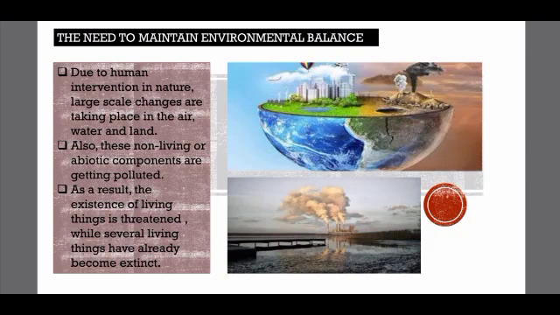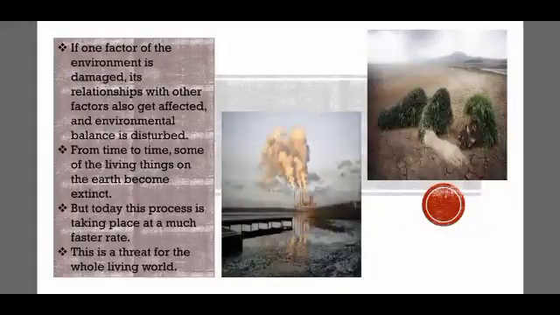Now, definitely the human world is present, but animals and trees are getting extinct in number. That means they are getting depleted in nature. Their numbers are reducing day by day. Why? Because they are being affected by the pollution that is spreading, and definitely it is threatening their life. As we know, living things and non-living things are interrelated and dependent on each other. So if one of the factors in the environment is getting damaged, then its relationship with the other factors is also affected. And the result is that environmental balance is getting disturbed. There is imbalance in the environment.